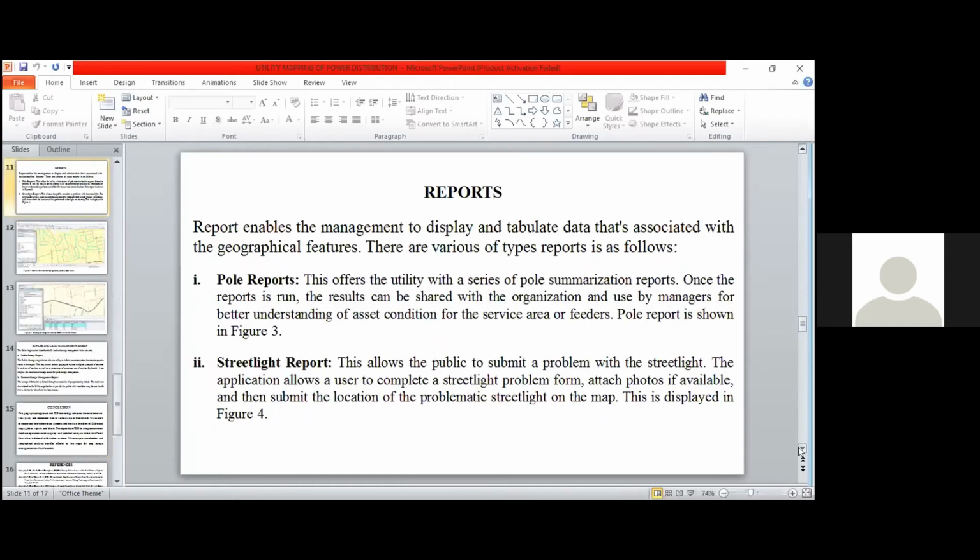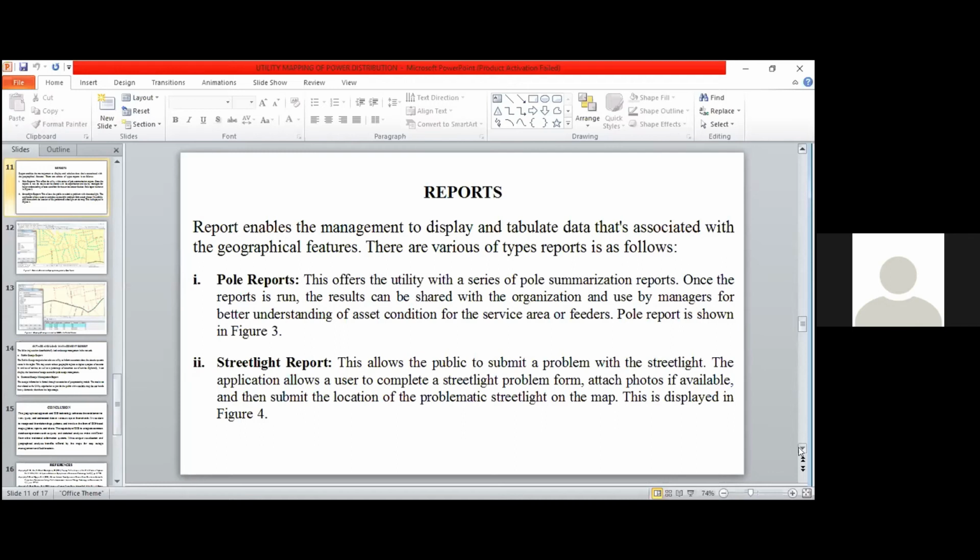In this GIS technique, the Geographical Information System, they have a report section, which takes reports from the network and gives them to the technician or the manager of the network to see what is happening. And there are various reports in the network. We have the pole report. This pole report helps to summarize customer service that is out of the network. If there is customer service out of the network, where is the position? What happened? Why are they out of the network? For easy management. And we also have the street light report for security.